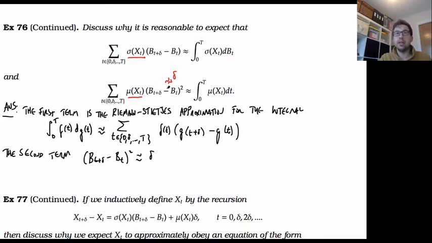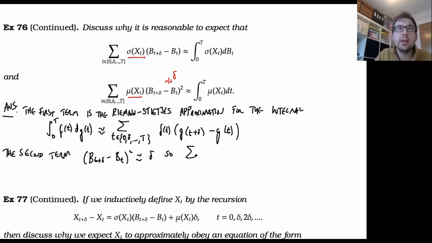So if I sum up enough of these, and this doesn't move too fast as I do that, we expect that we could replace each of these expressions in here with delta. So if I can do that, then I'm going to end up writing down exactly the same thing, the Riemann-Stieltjes approximation with mu x of t here instead of f of t, and with dt here, or in this case delta here, instead of this expression. All right. So for the second term, this is approximately this.